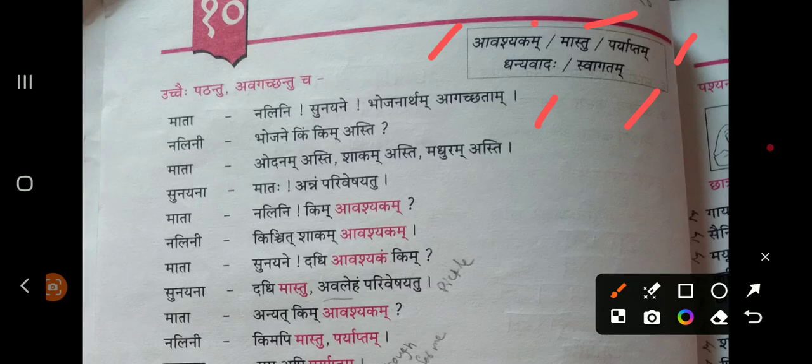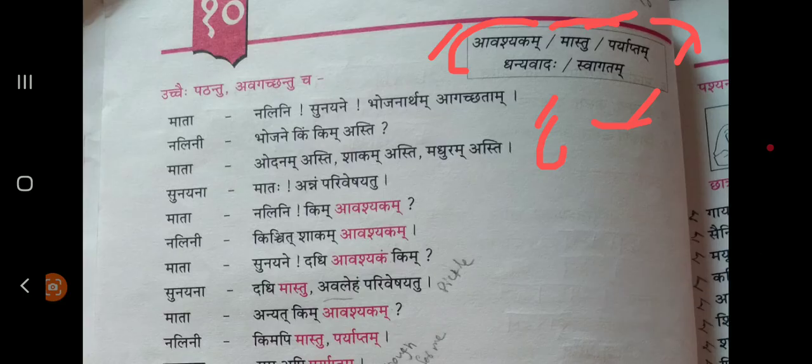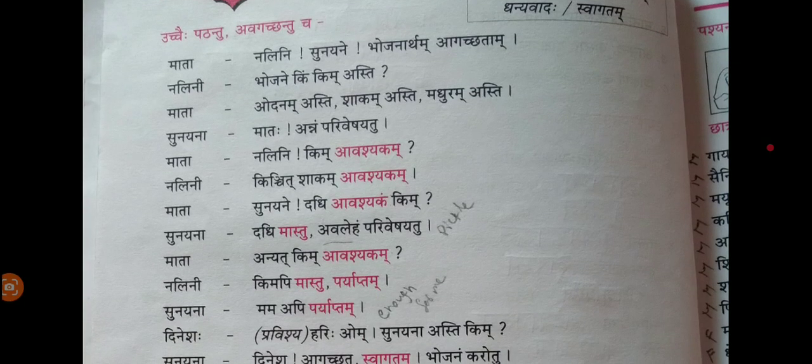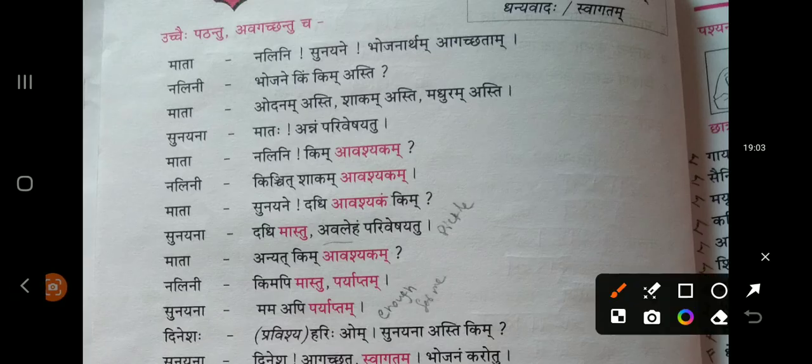I'll repeat it. Avashyakam, required. Mastu, not required. Paryaptam, then. Dhanyavadaha, thank you. Swagatam, welcome. Based on these shabdas, they have created a conversation between Mata and Nalini, mother and one girl, Nalini.